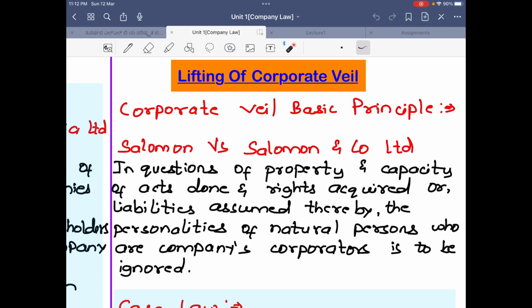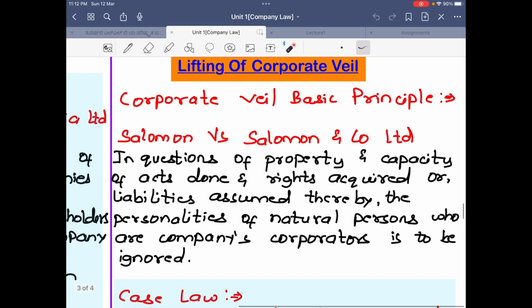So the next important concept in company law unit 1 is lifting of the corporate veil. So what is this corporate veil? Basic principle. The corporate veil basic principle was decided in Salomon versus Salomon and Co.